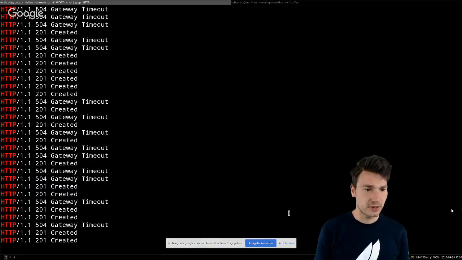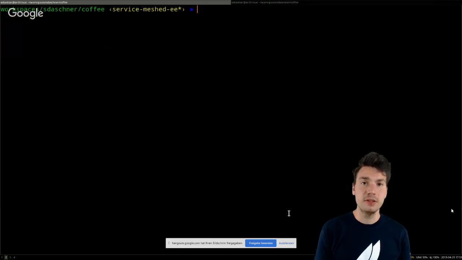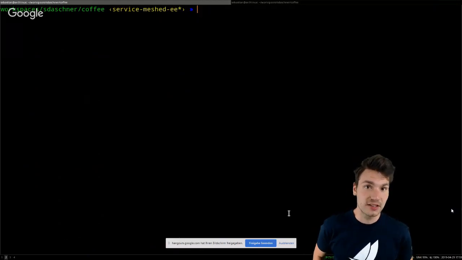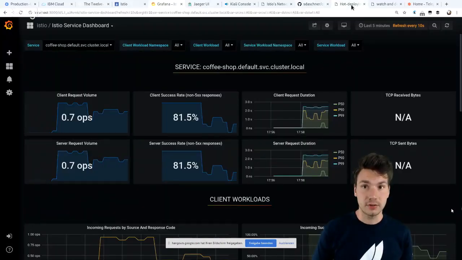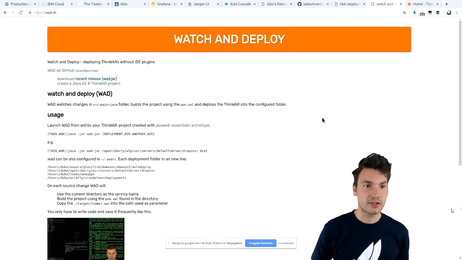What is also very helpful, just quickly, the last thing, is how to debug your Java Enterprise applications in a Kubernetes environment. There are a few tools available that help you debug what's going on here. Specifically, I want to show you two things. One tool is called Watch and Deploy, or WAD, made by Adam Bean, which does not do much. It listens for any file changes and rebuilds and redeploys your application as a thin deployment artifact. Same thing as what we have here.